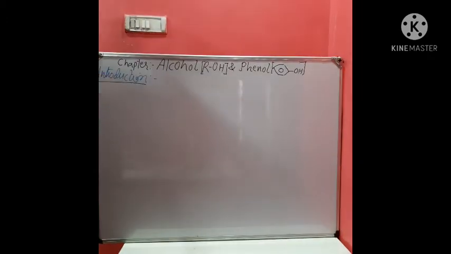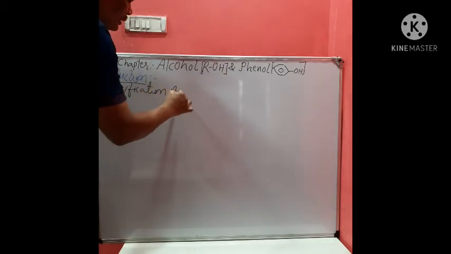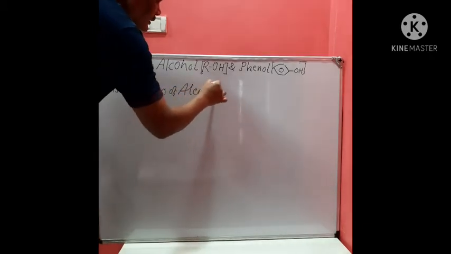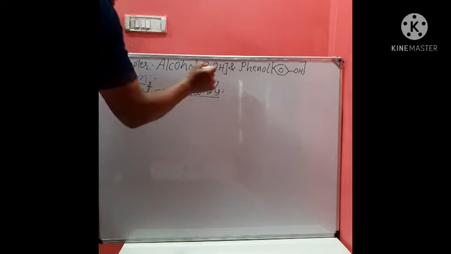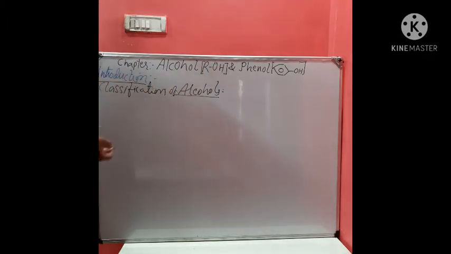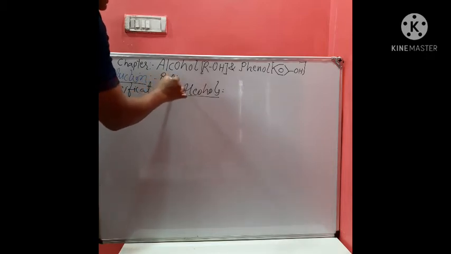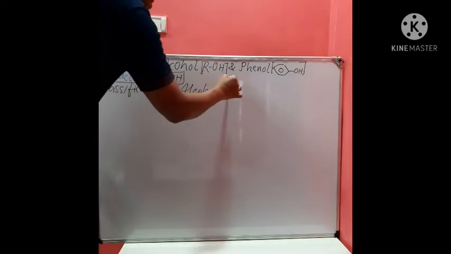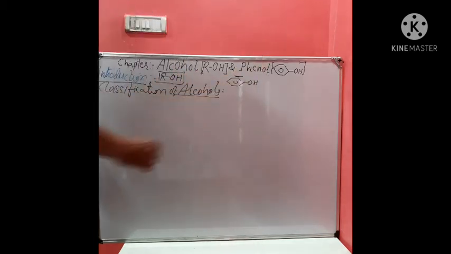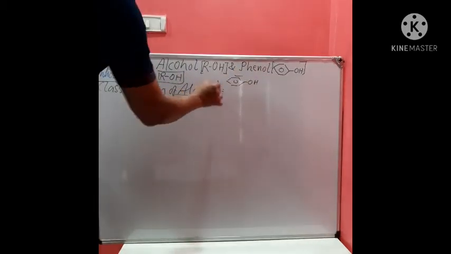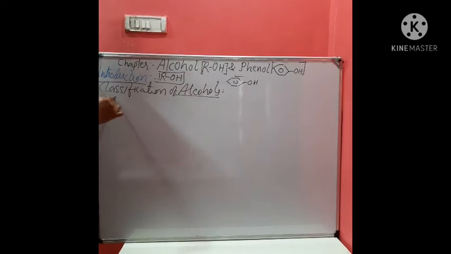Okay. The next content is classification of alcohols. Student, very first, what are alcohols? Actually, it has to be explained in the introduction. Alcohols are derived from alkanes, and phenols are aromatic compounds, where an aryl group is there. So in the classification of alcohol, the first one is alkyl alcohol.